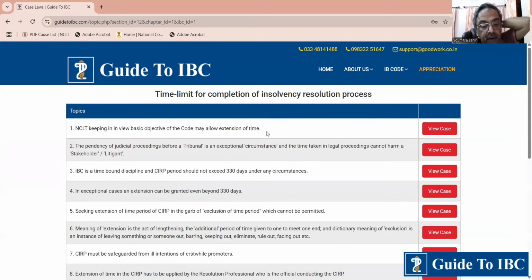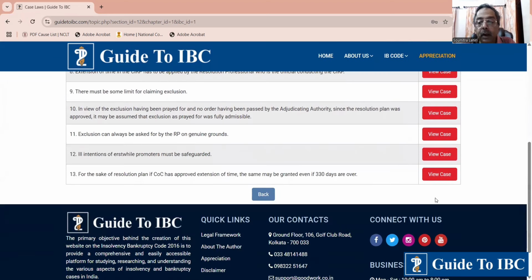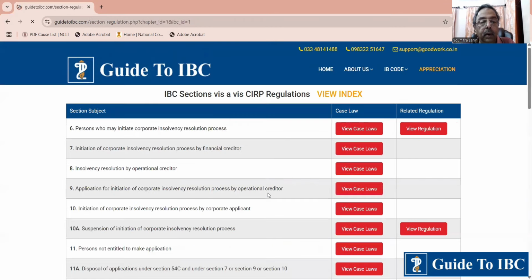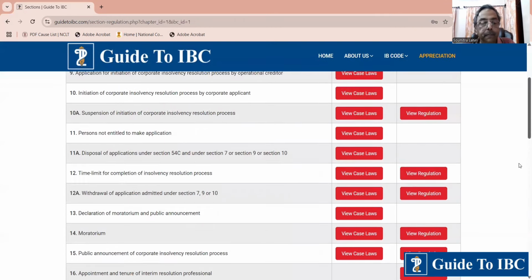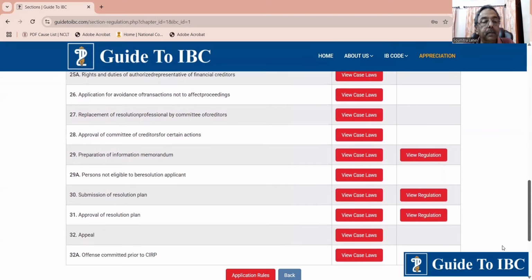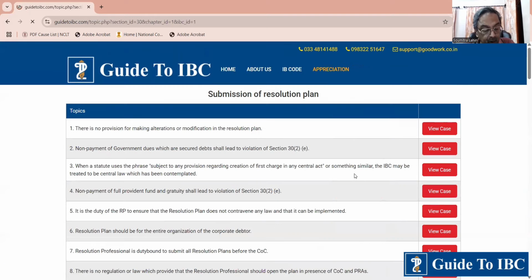Now, it also deals with section 30, topic 18. Let us go back to topic 18. So what does topic 18 say?